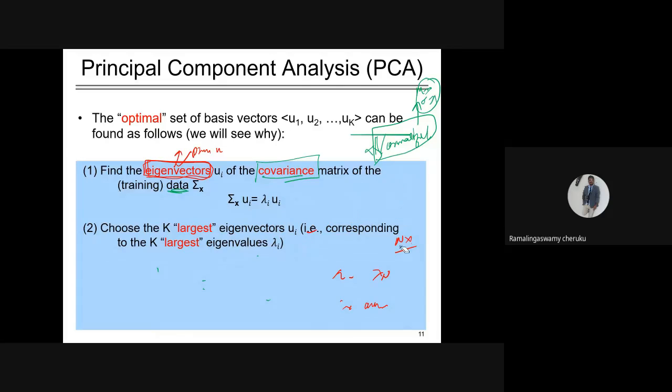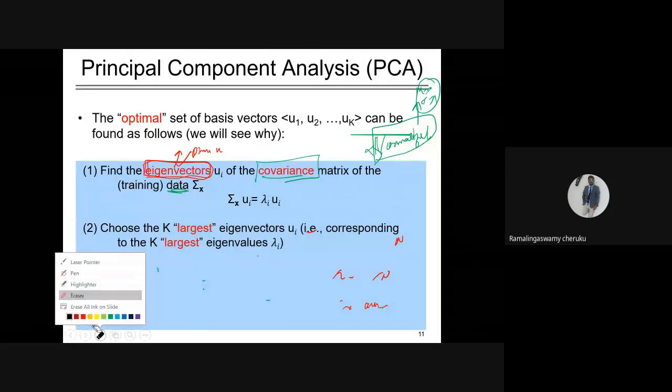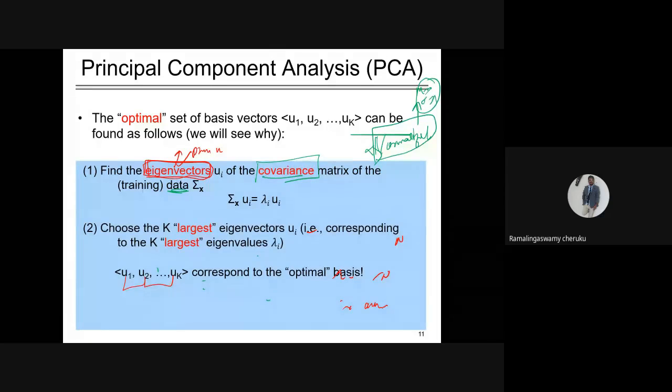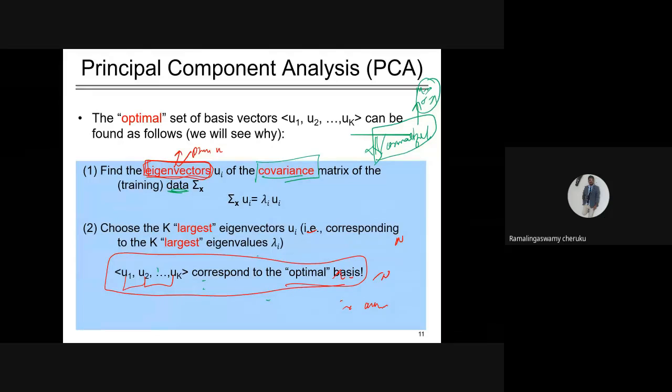Right. Now, choose the k largest out of n. Choose the k largest eigenvectors, where u is the line corresponding to the k largest eigenvalues. So the k largest eigenvectors will act as the k basis functions and k principal components. These come from the optimal basis. These are the new basis, not the new features.